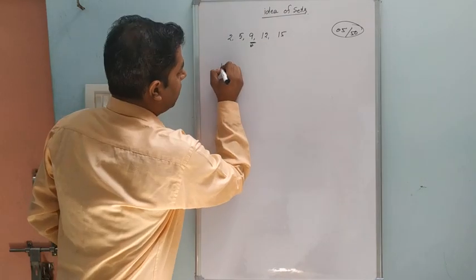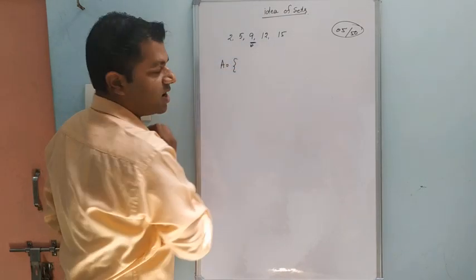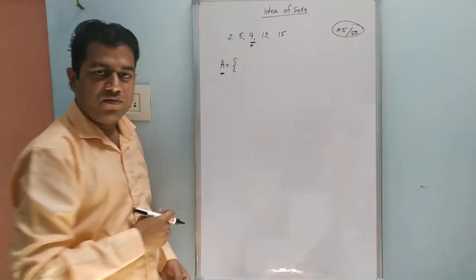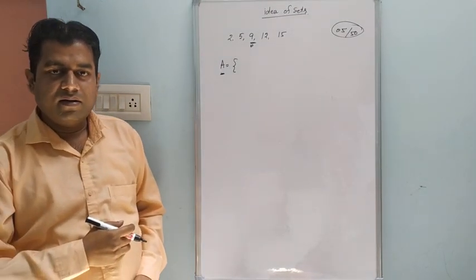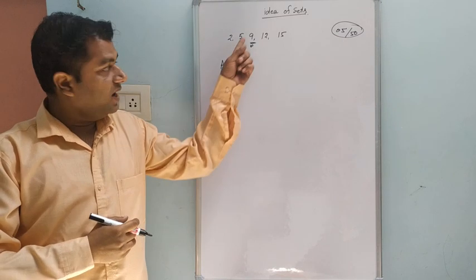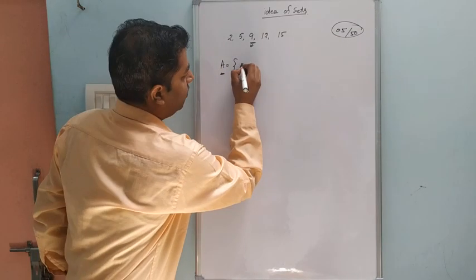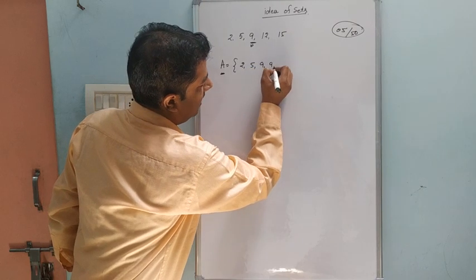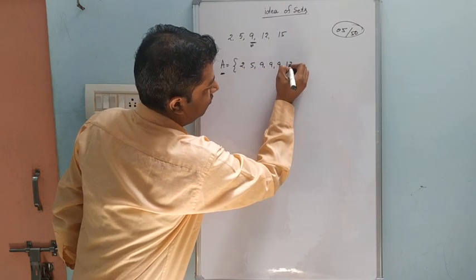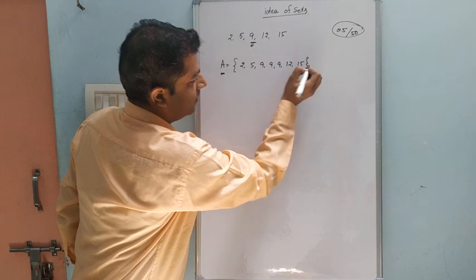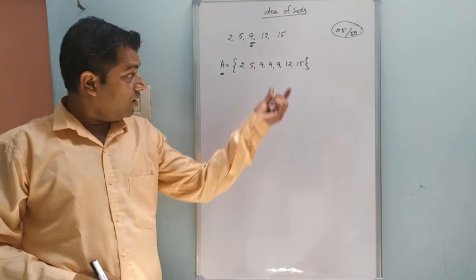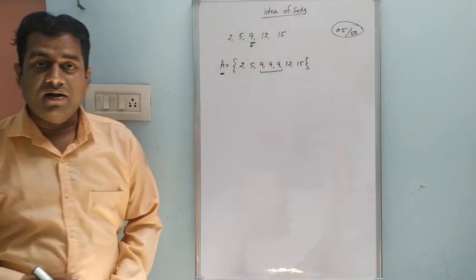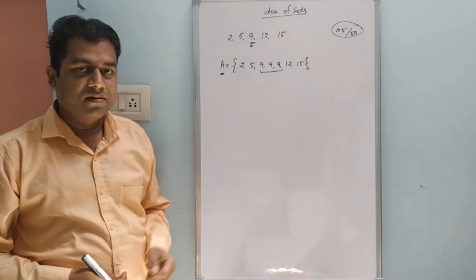If we are talking about a set, it starts with curly braces. Set A is the name of the set. How to define this set? Set A: 2, 5, 9, 12, 15. Here you may be thinking about the 9. If I write the 9 three times here, it is not correct.